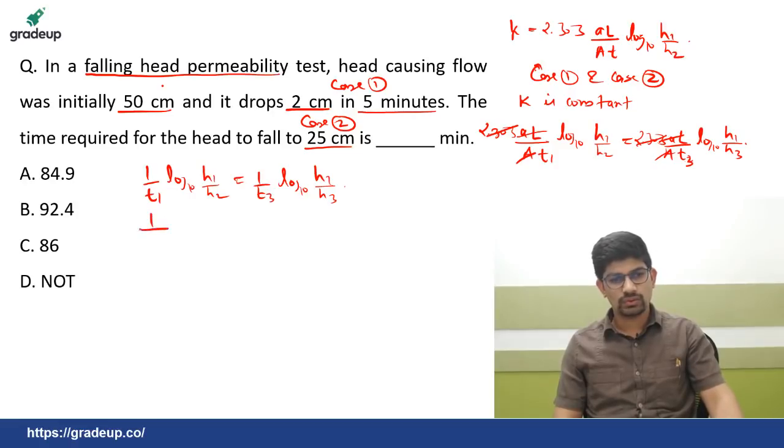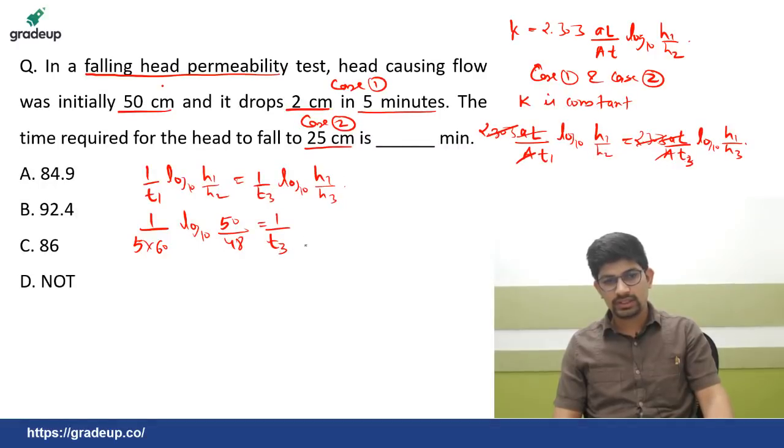Here T1 is 5 minutes, let's convert it into seconds. Log to the base 10 H1 was 50 divided by... it drops 2 centimeters. If it is dropping 2 centimeters, that means the head after these 5 minutes will be 50 minus 2, that is 48 centimeters.